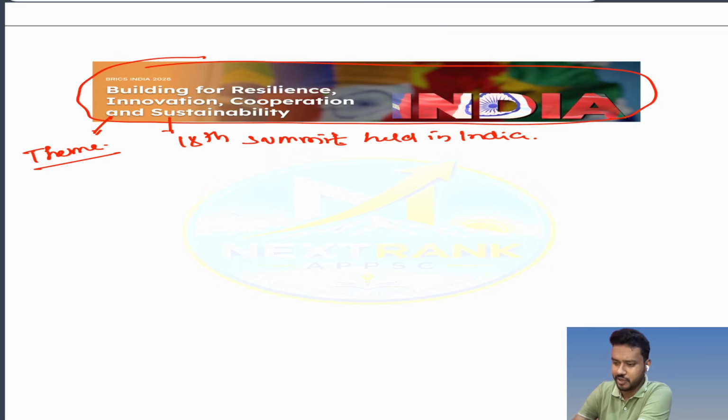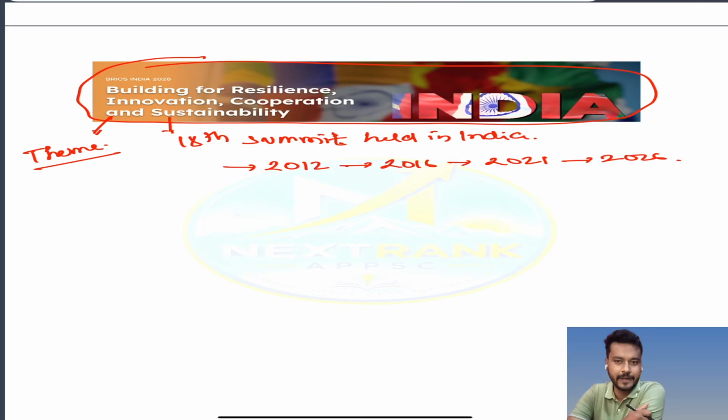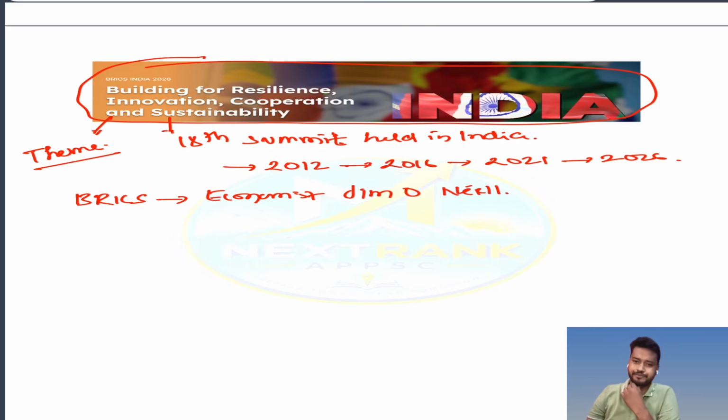And this is the fourth time when India is presiding the BRICS summit. ठीक, they can ask you the first time when India presided the BRICS, it was 2012, followed by 2016, then 2021, then 2026. ठीक है, now the term BRICS was given by economist Jim O'Neill. ठीक है. When you go to the BRICS website and you see, okay, what is BRICS, so they have written one line.